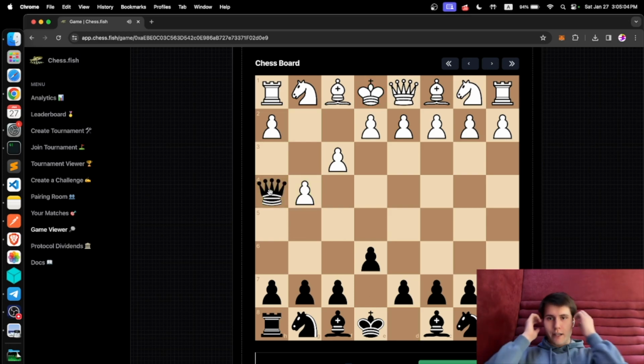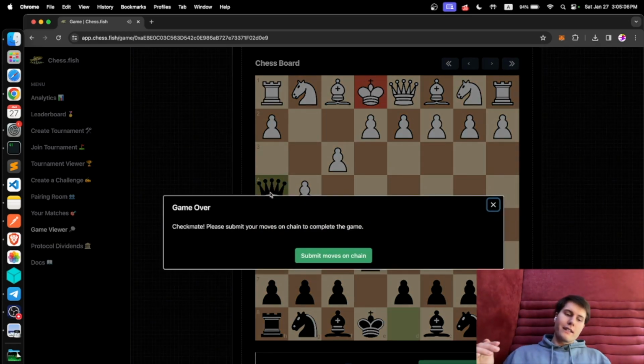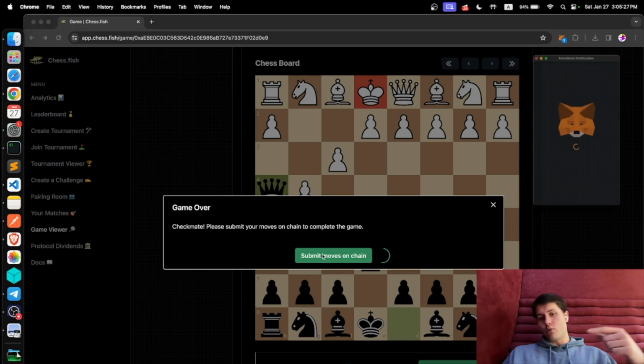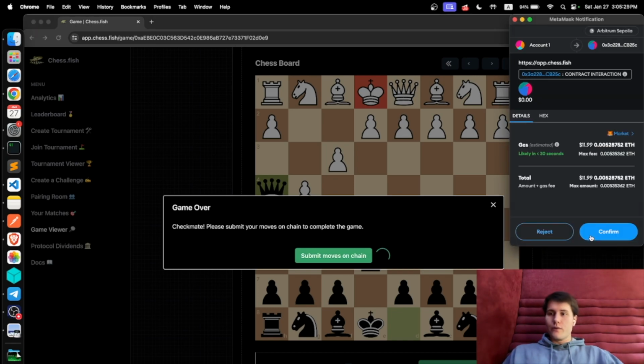And this is checkmate. So what happened is each player is signing these moves using ECDSA signatures. And we are storing these signed signatures on the server. The server stores these signatures. And then once the game is over, you can submit moves on chain, writing all these moves to the smart contract where it will handle the payout accordingly.